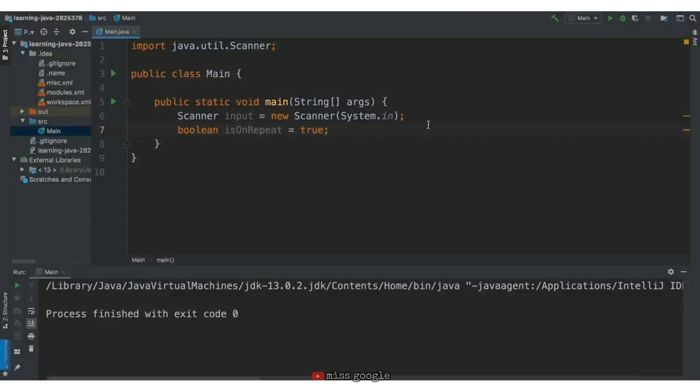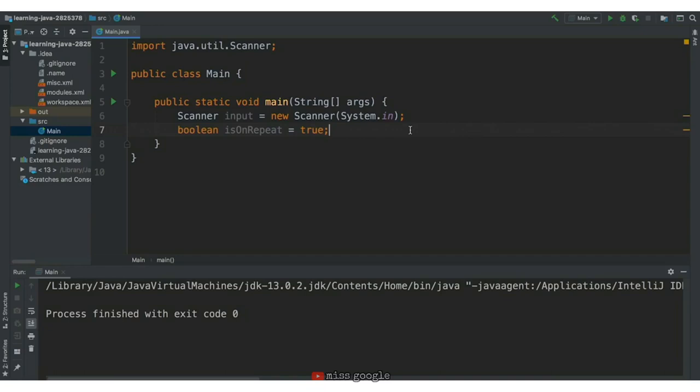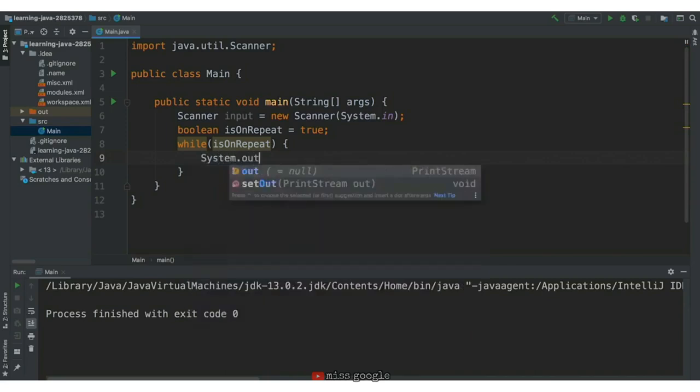The first thing we do is create a scanner to get us set up for user input. We also have a Boolean variable that represents if the current song is on repeat, and it equals true. Now for the while loop. We want to say, while our song is on repeat, meaning is on repeat is true, we want to run a series of statements. To do this, we'll use the keyword while and then our condition in parentheses. Then we'll use open-close curly brackets to create the while block for the statements we want to run while the condition is true.